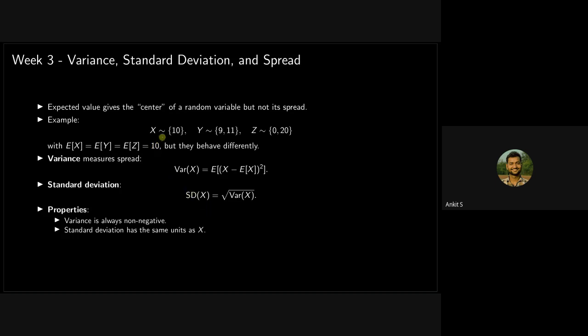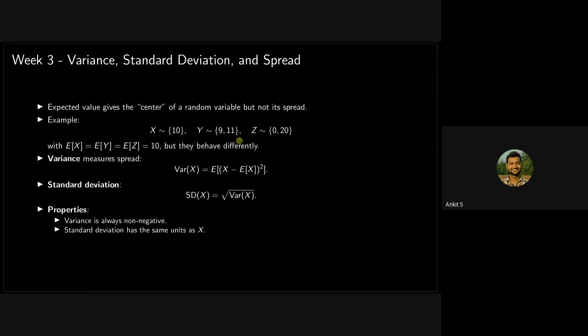So expected value is a kind of center of a random variable. But for different kinds of random variables, this value can be the same. For example, this is a random variable x which only takes value 10, y takes value 9 and 11 uniformly. All of these are uniform. And z takes value 0 and 20. Now if you calculate the expected value, for all of them it is 10.